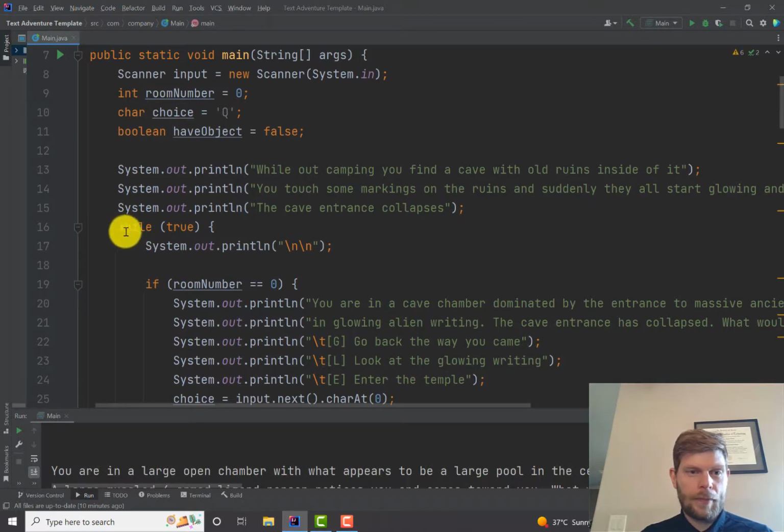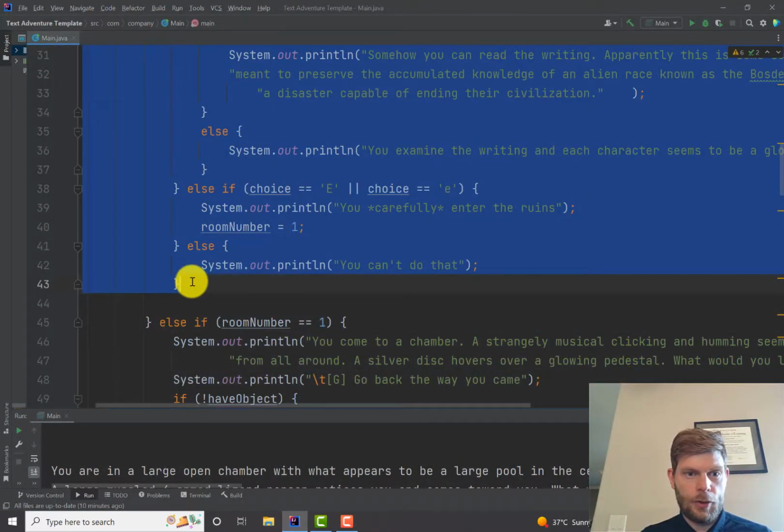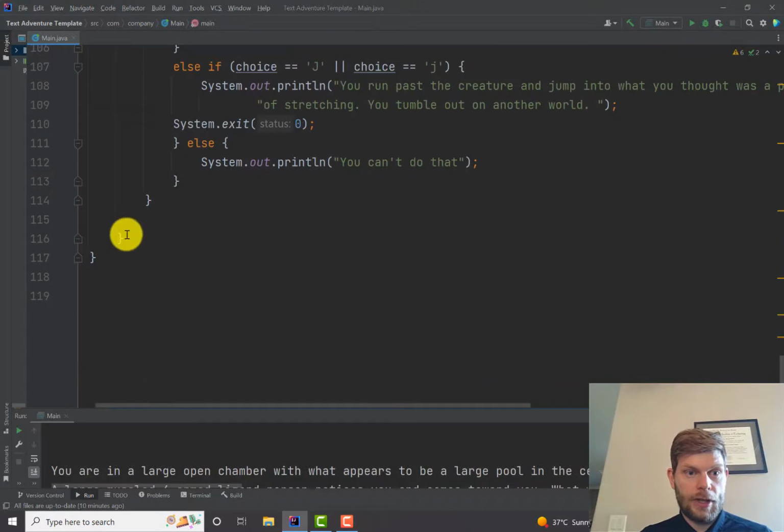Every pass through the loop, it'll say, hey, what's room number? If room number is 0, it jumps to this, which is all the info for room 0. And then once you're done with room 0, it'll hit the end bracket for the while loop.